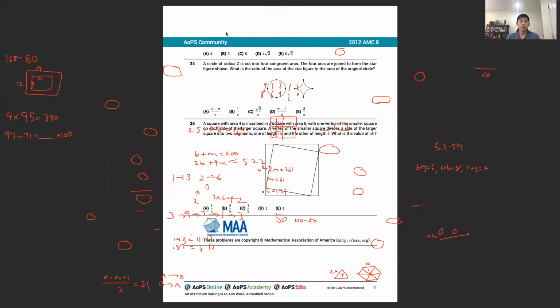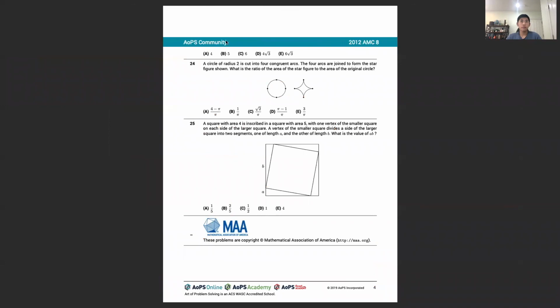So let's clear all these drawings. So we know that our area is equal to 6.